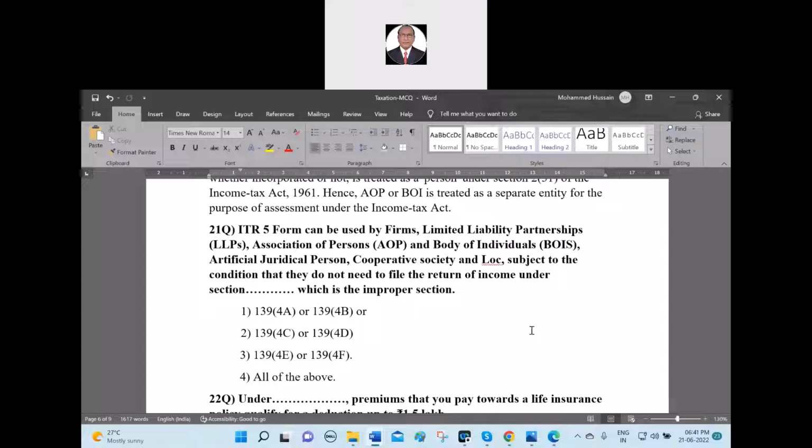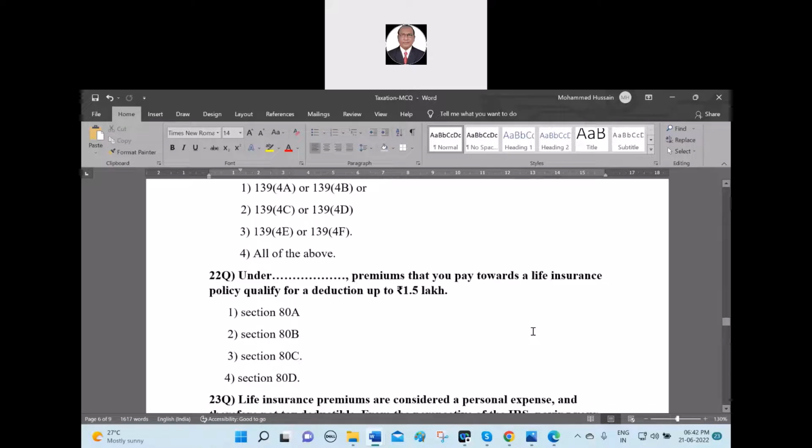139(4A), 139(4B) is there, 139(4C) is there, and 139(4D) is there. But I intentionally made a 139(4E) and 139(4F). I intentionally made it so that you could not make the right answer. All of the above will not be applicable. So what is the odd man out here? Third option, odd man out, which is improper, not applicable. Okay, next. 22nd. Oh, unmute and read.